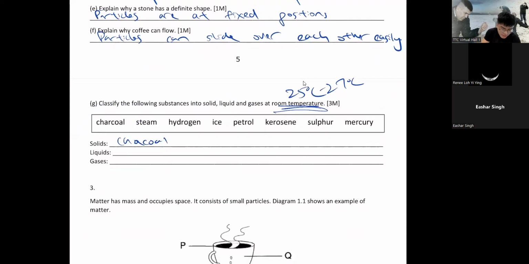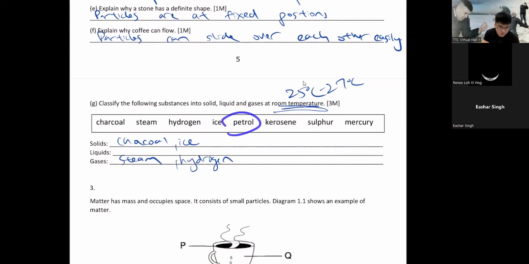Charcoal is a solid. Next, steam. Steam is a gas. Next, hydrogen. Hydrogen is a gas too, a very explosive gas. Hydrogen can just explode for no reason, so don't mess with this thing. Next, ice. Obviously, ice is a liquid. Sorry, it's a solid. You may say, but sir, ice will melt. Yes, they will melt, but we are talking about when they're not melting, they're ice.